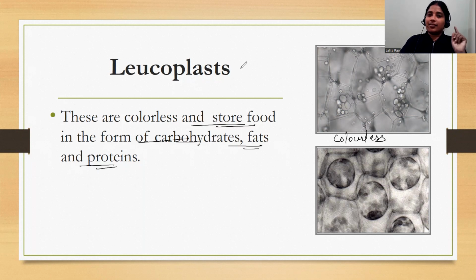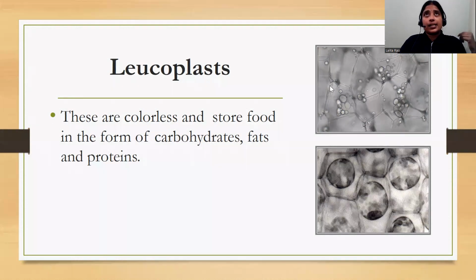So chloroplasts are the green pigment. They are responsible for food production in the process of photosynthesis. Chromoplasts are the non-green pigments. These are responsible for the different colors of the flowers and fruits. And leukoplasts, on the other hand, are colorless and they store food in the form of carbohydrates, fats, and proteins. And this energy is utilized by the organisms to survive and to live a healthy life.